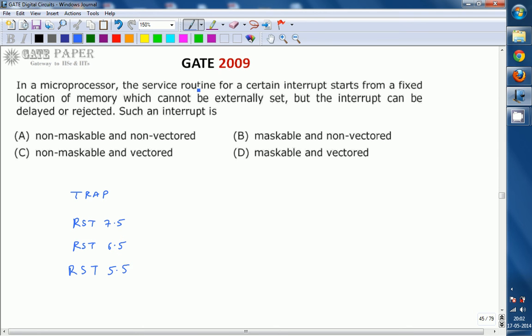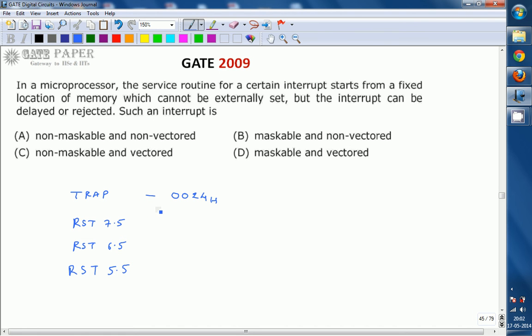That memory location for TRAP is 0024H. So whenever a TRAP interrupt is raised, the service routine at 0024H is invoked.